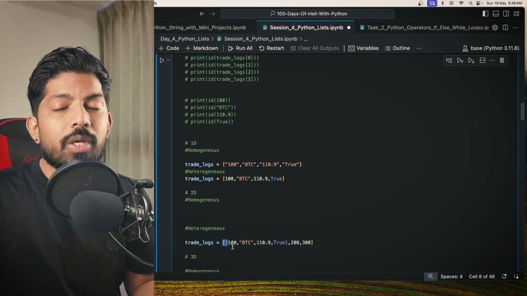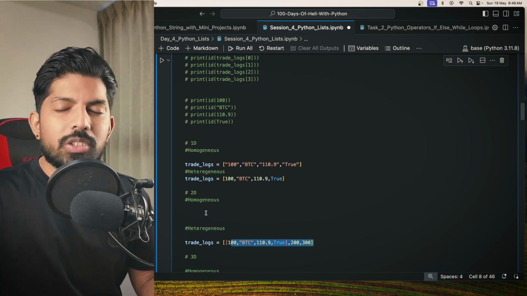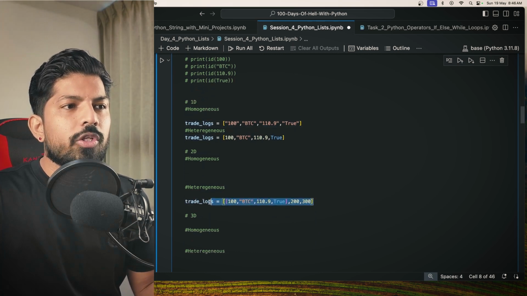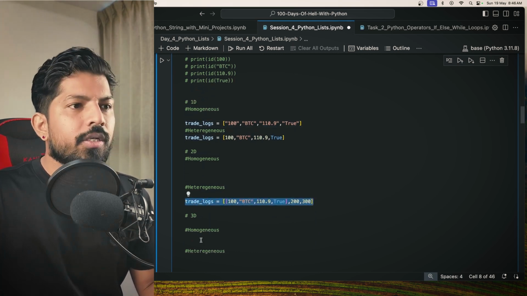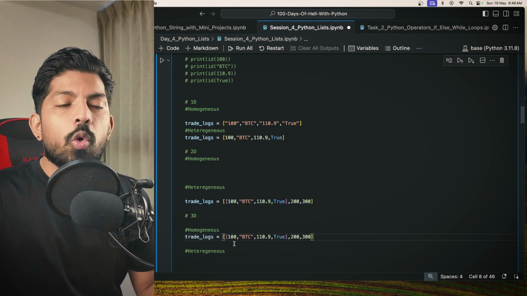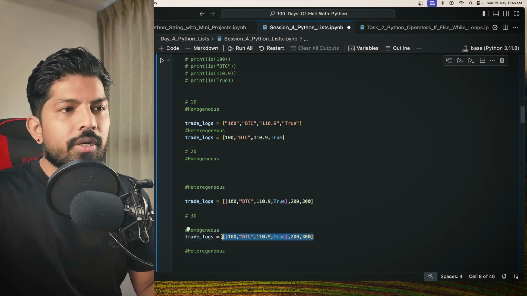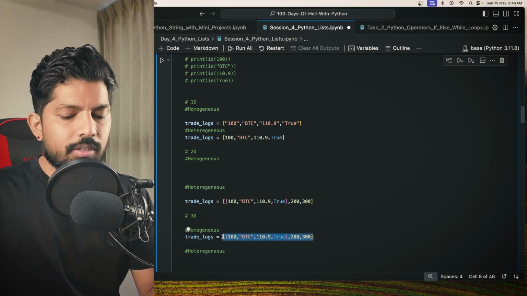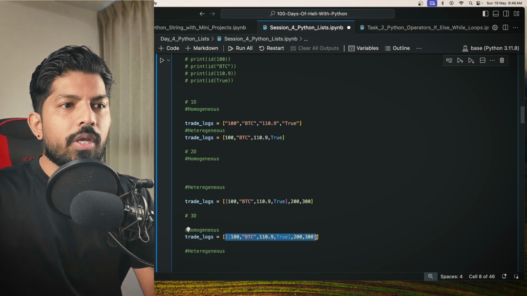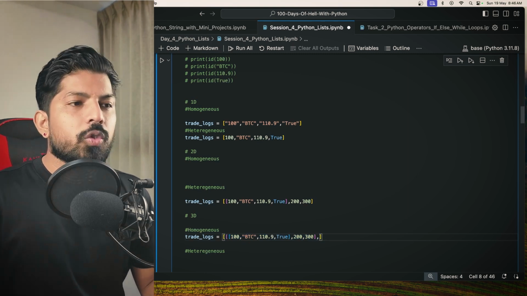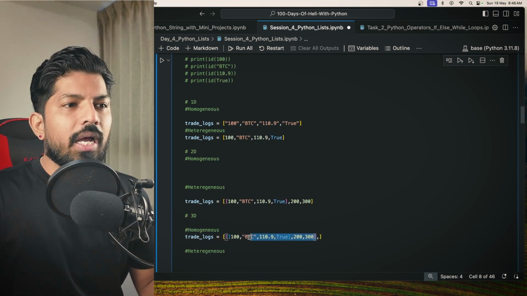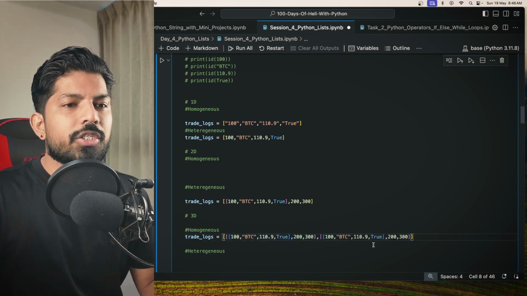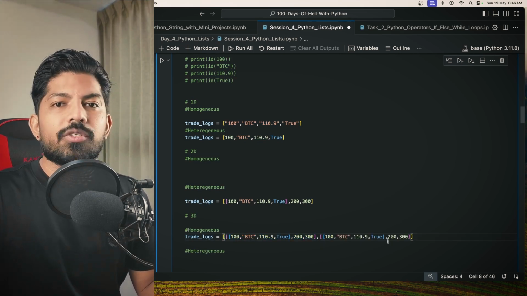And so that's why we call it a 2D list. Similarly, you can make a homogeneous list out of this. And now we quickly move to the 3D list. So in 3D, you know that this is a 2D list, right? So we will add another outer list here like this. Okay. And then also in the second element, I will copy and paste this exact 2D list here. So it becomes a 3D list, right?